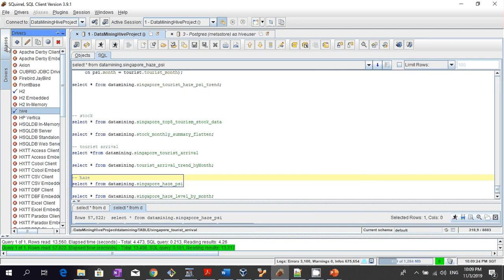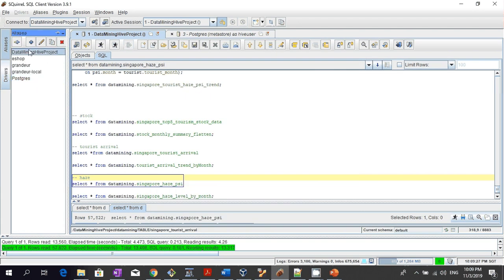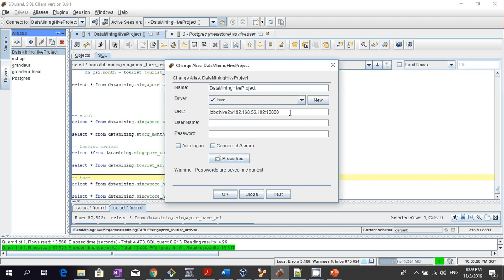In this case, I have run this. The Hive is running inside my VM, and this is the IP address of my VM. So I am able to connect to my Hive server using a SQL interface.